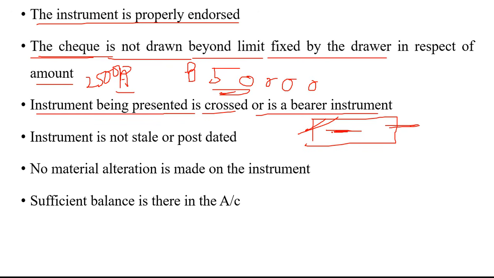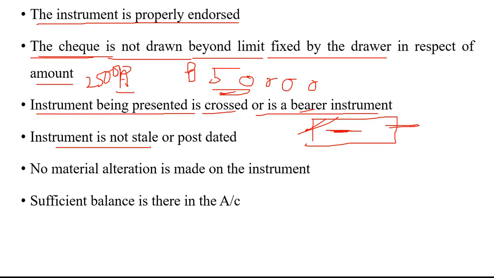The payment will go to that particular person only. Bearer means the person whoever presents the check at the counter of the bank. Whoever goes to the bank and collects the money is called the bearer.